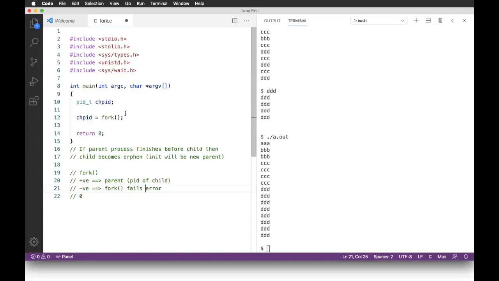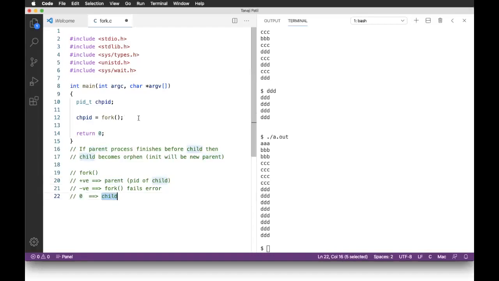And this fact will be conveyed to the main process that is trying to create the child process by a negative return value. So if the value is negative, that means fork has failed. And 0 is the value for the child process. So if fork is successful, it returns the PID of the child to the parent process and 0 to the child process.